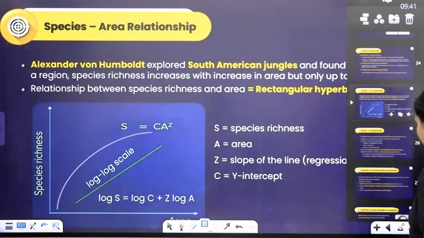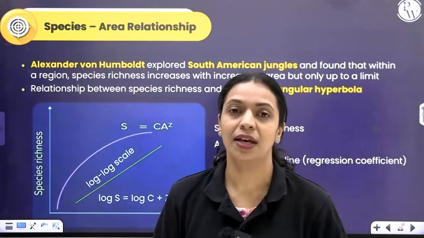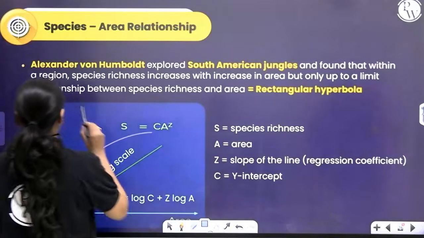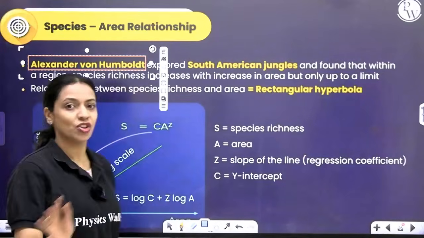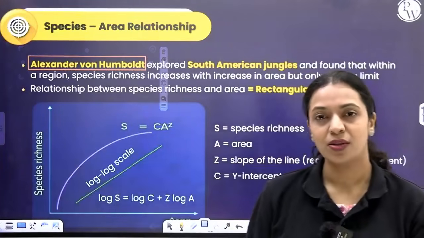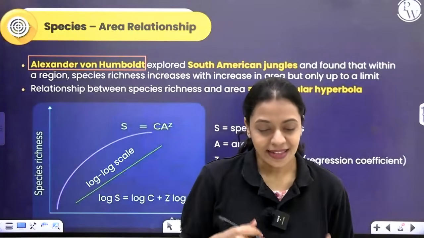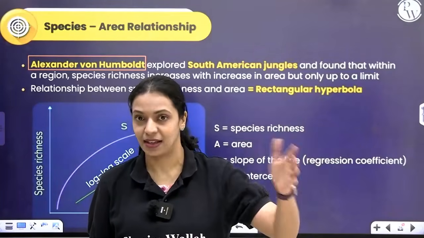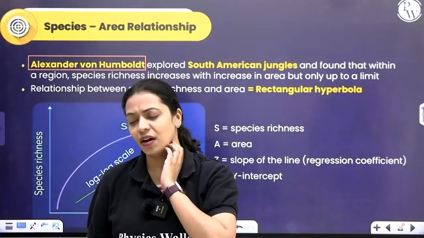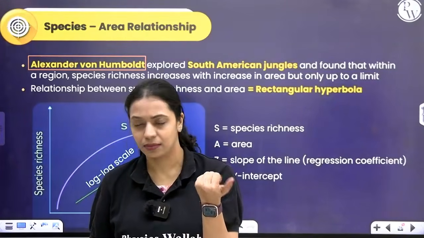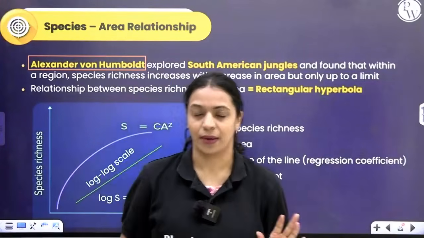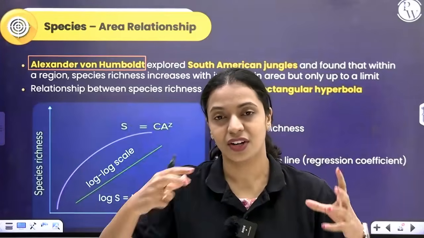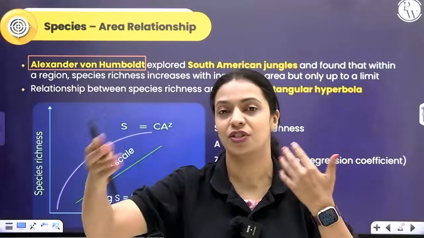Now let's understand something called the species area relationship. There is this German naturalist called Alexander von Humboldt. He explored many jungles and forests in South America. What he basically noticed was, as he increased the area explored, the number of species would also increase. Okay, let's consider, for example, flowering plants. Let's start with our house. We are counting how many species of plants are there. We are increasing the area gradually and seeing how the species also will increase.